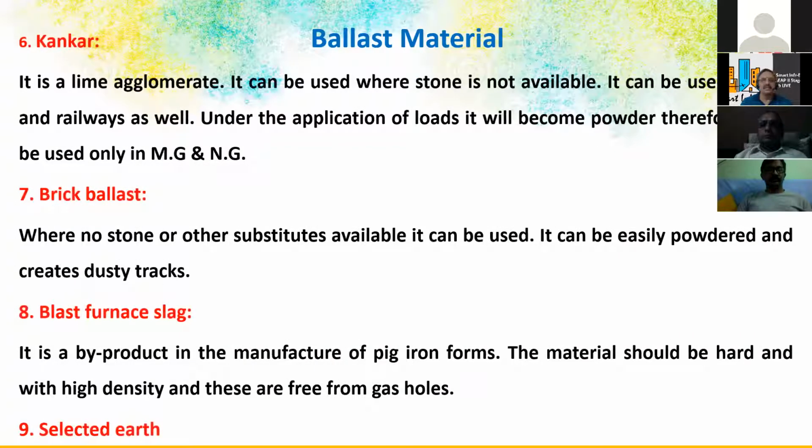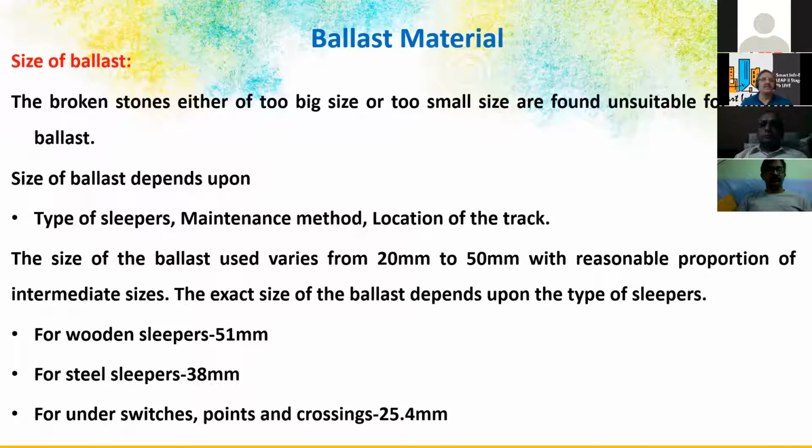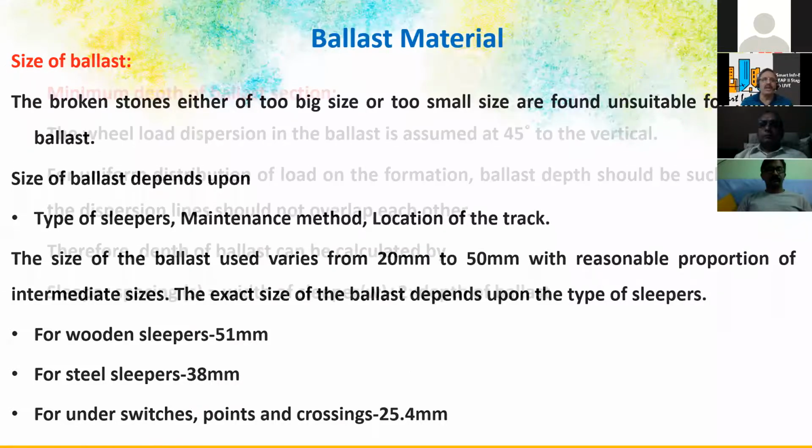And then concrete or brick ballast, and ballast furnace slag also is used, and selected earth for the base. And the size of the ballast for wooden sleepers is 51 mm, and for steel sleeper, it is all from inches actually, 2 inches, 1.5 inch, and 1 inch. That is the magic figures actually, 25.4 and all.